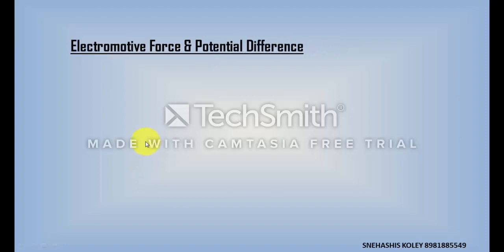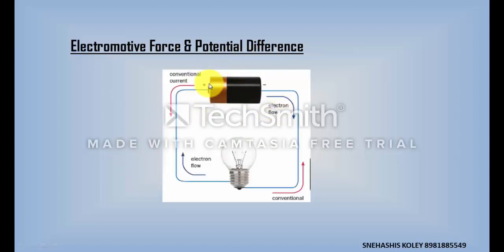Now we are going to discuss electromotive force and potential difference. Then we will discuss electric current. Here you can see a battery and a bulb, and the battery is connected with the bulb. The red line shows the conventional current flow, that is from the positive terminal to the negative terminal. The blue arrow shows the electron flow, that is from the negative end of the battery to the positive end of the battery.